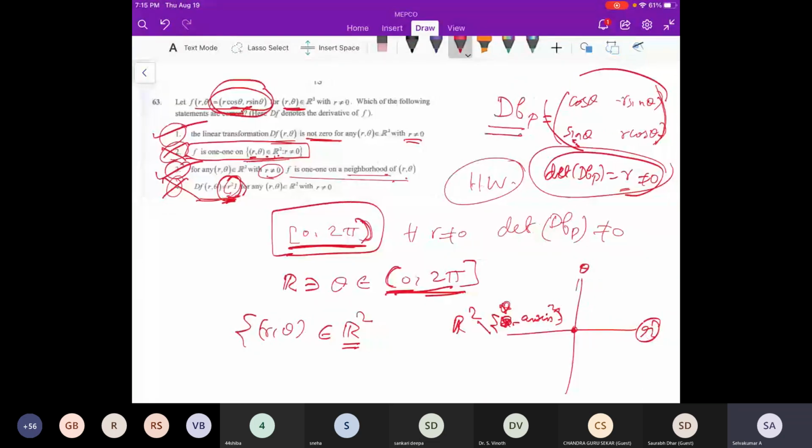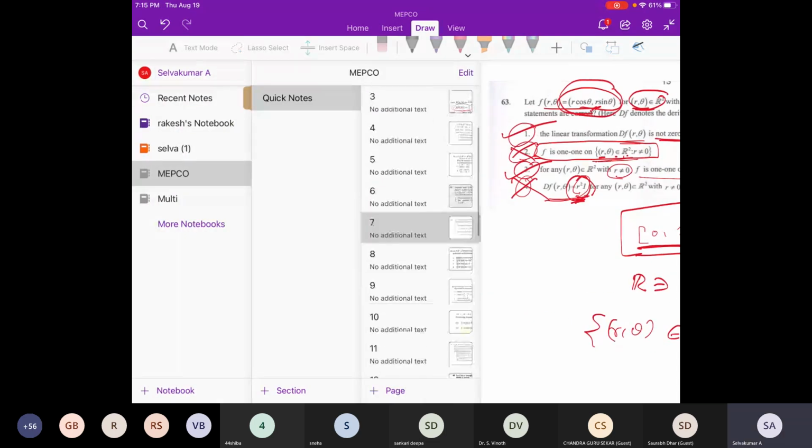I'm just saying, be careful when we are doing sums. They have given this only to create confusion. Everyone, including me, thought R comma theta means polar coordinates, but that is not always true. Whenever you are observing a question, you have to be careful. They just want to reduce your marks. Okay, anyway, next one.